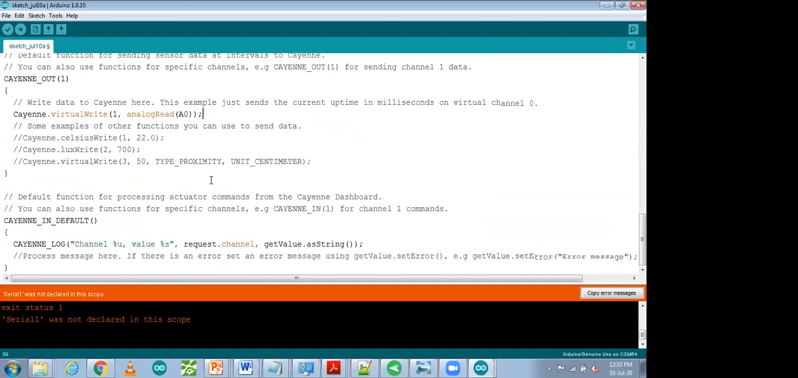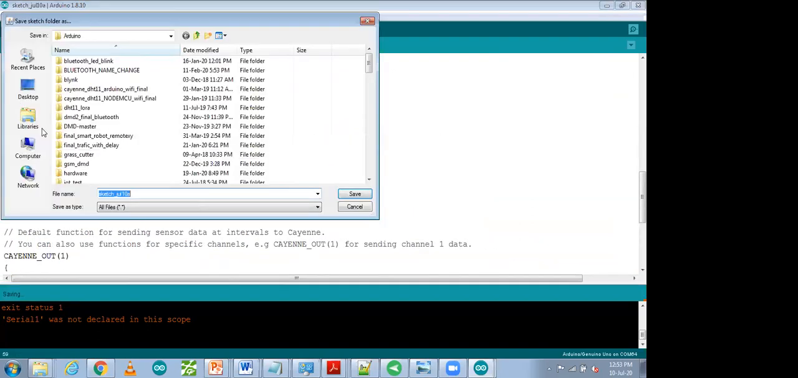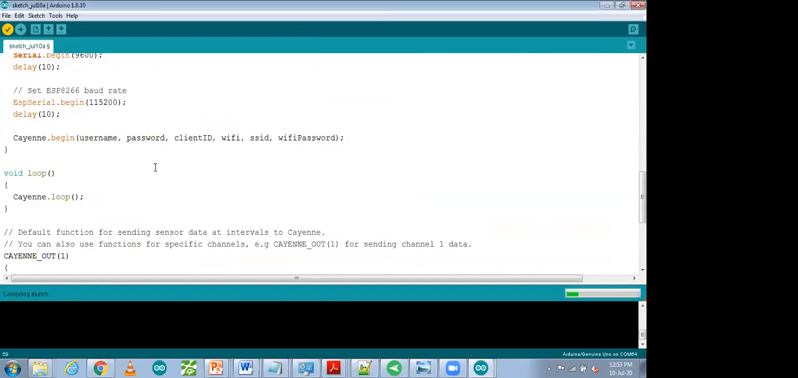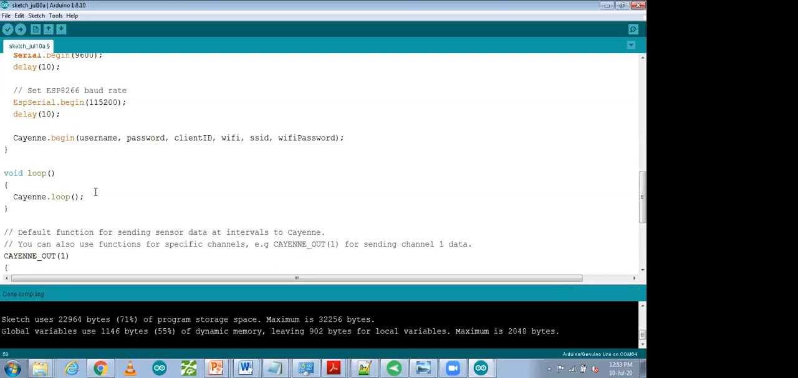After that, you have to upload it. First verify whether it is working or not. If the library is not added, it will show an error. Otherwise it will get compiled properly. So let me see whether it is compiling or not. Wait for a second. It is compiling, and then compiling is done.